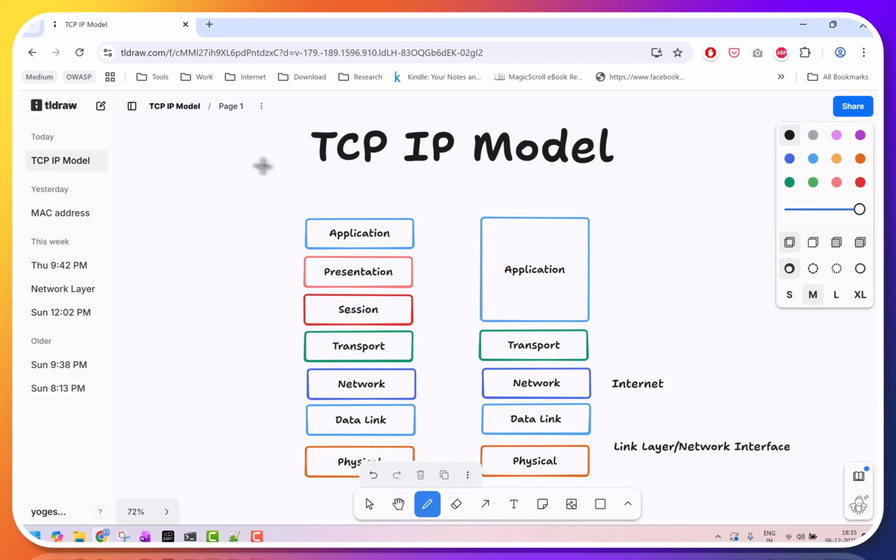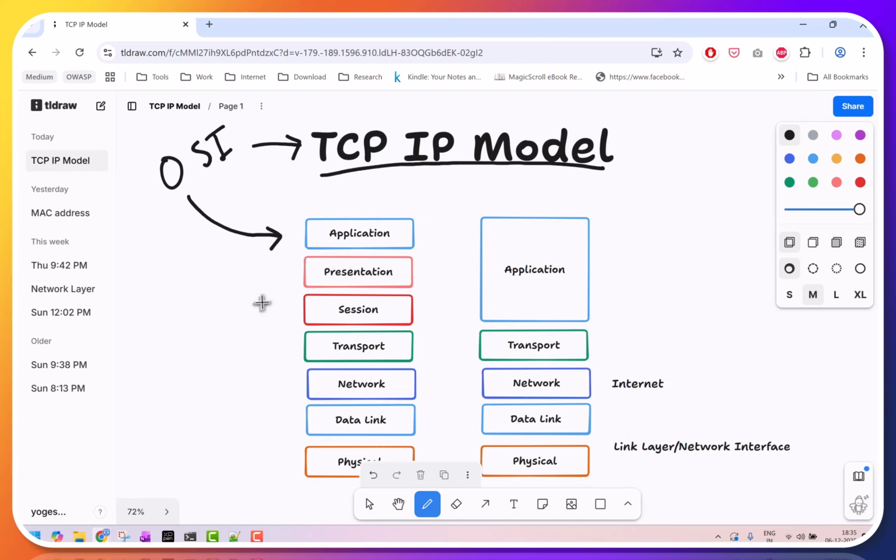So the other model which is used widely along with OSI is the TCP/IP model. Okay, so we have OSI and we have another model, the TCP/IP model. This is the layer architecture of the OSI model. We have seen it, right?